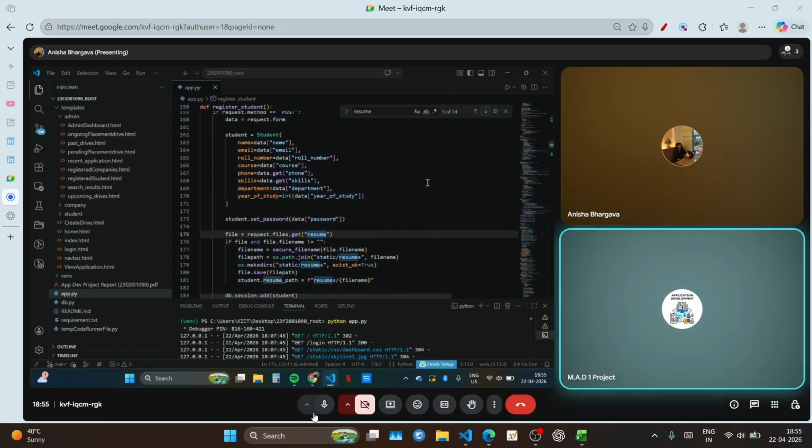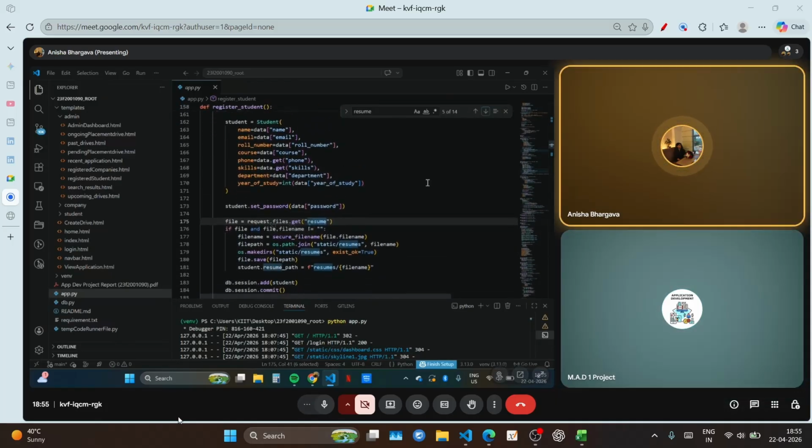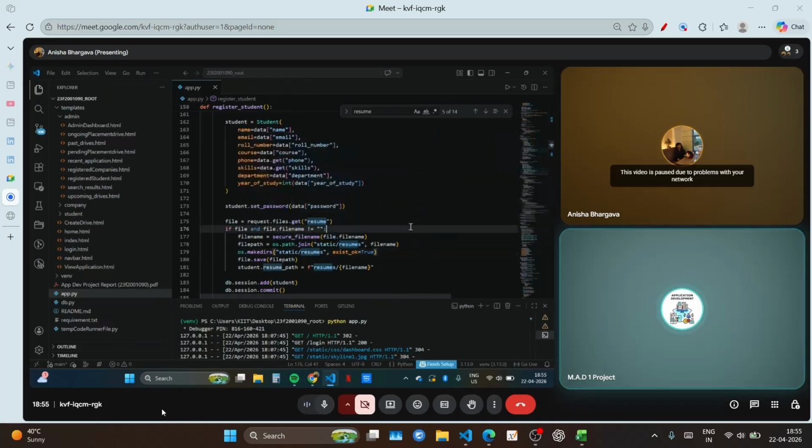So basically, while registering the student, we have created an option to upload the resume, and we have used a function called secure file name. Why do we need this and what is the secure file name?